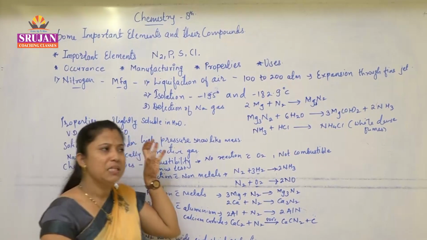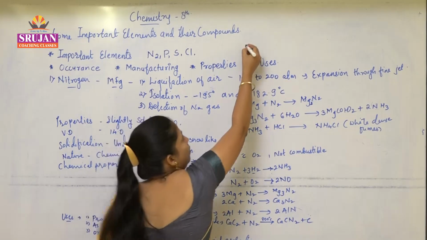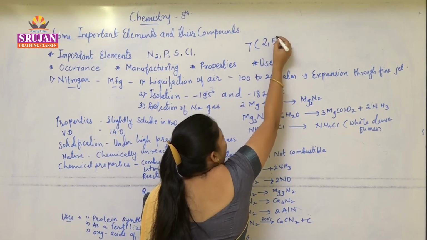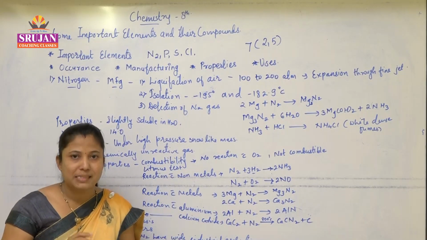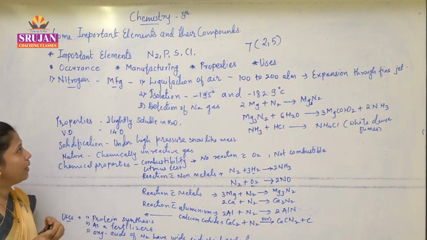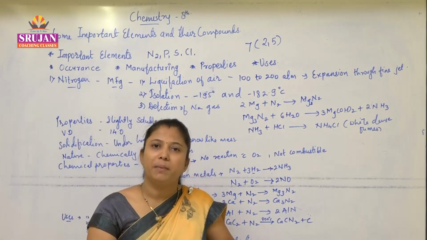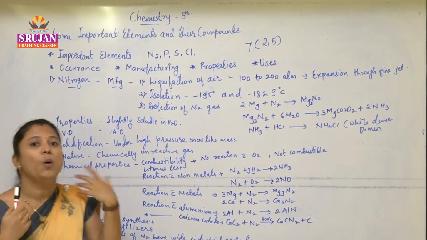Do you know the atomic number of nitrogen, students? Nitrogen has atomic number 7 and its electronic configuration is 2,5. Whether it is a metallic or non-metallic element, exactly, it is a non-metallic element. Nitrogen is present in a free state or combined state. What are we studying now? Occurrence. Occurrence means how it is present.